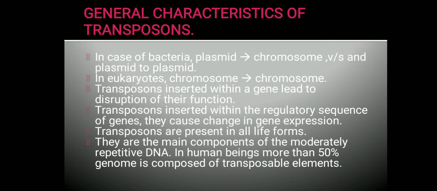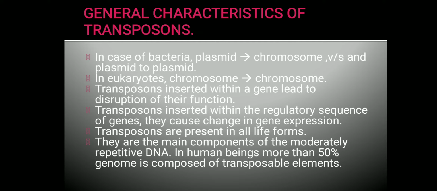There are certain general characteristics of transposons, so let us look into them. In bacteria, the transfer of DNA from one region to another can occur from plasmid to chromosome.